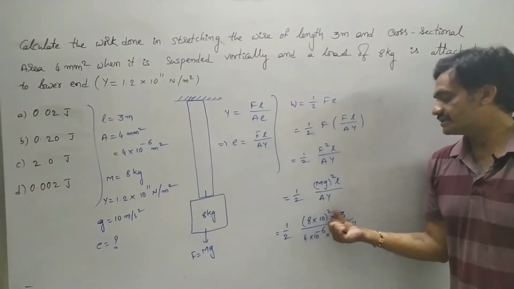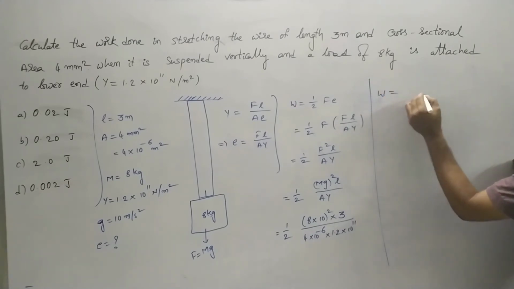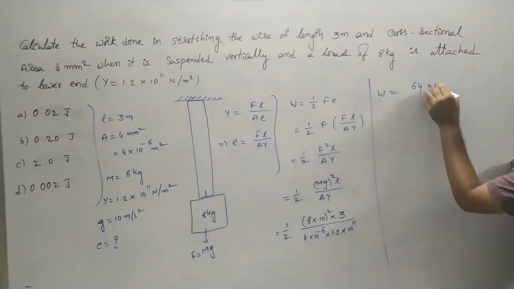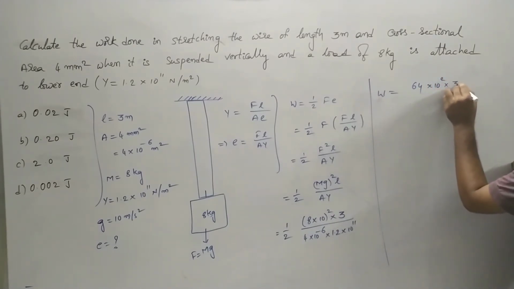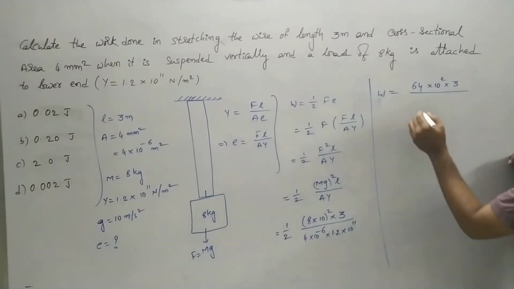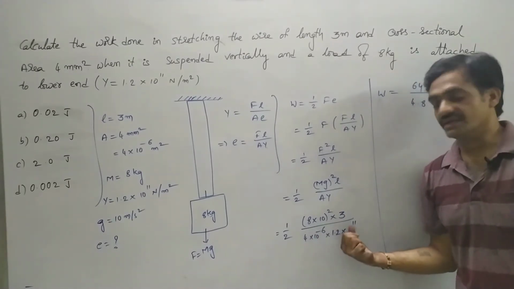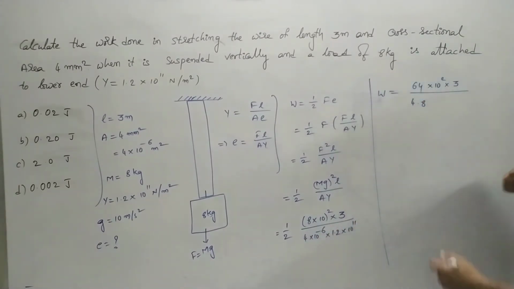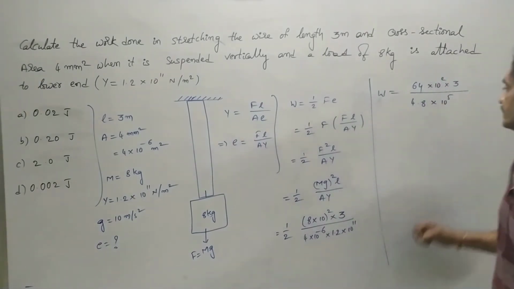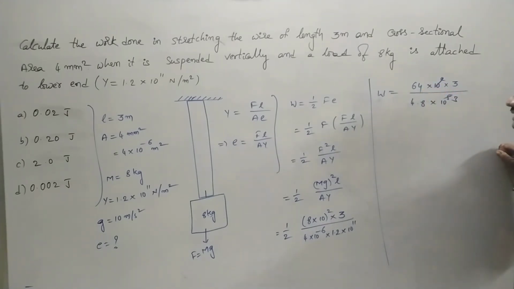Sure, 8 square is nothing but 64 into 10 square into 3 by 1.2 into 4, nothing but 4.8. Other than that, bases are same, so powers can be added. 10 to the power of 11 minus 6, nothing but 10 to the power of 5. Here 10 square gets cancelled, so here we have 3.